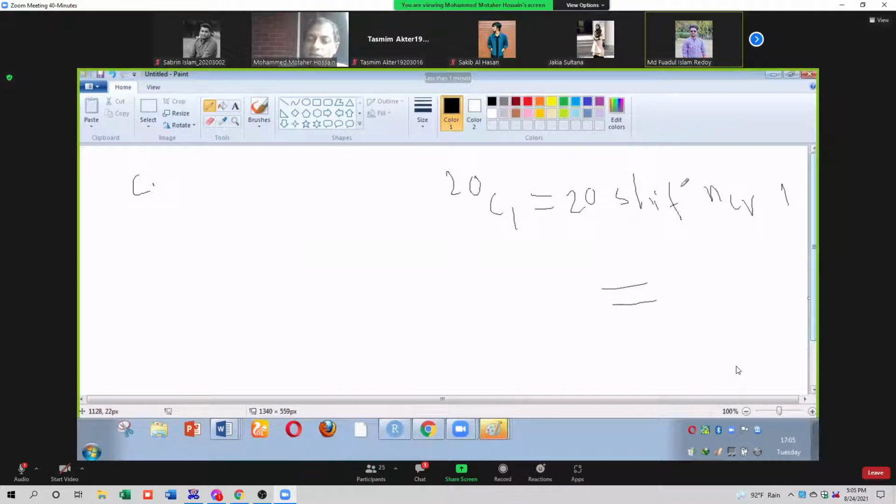Sir, my result is still showing 20.401.1815. What does 20C1 mean? I triple checked, sir. You can check also. Do you know how to use the calculator? 20 shift nCr, then 1, then we will get 20C1. I think 20C1 means 20. Yes, sir. Okay.